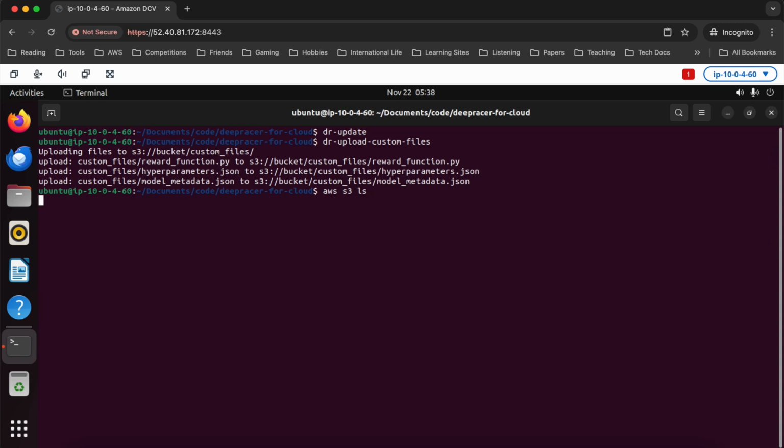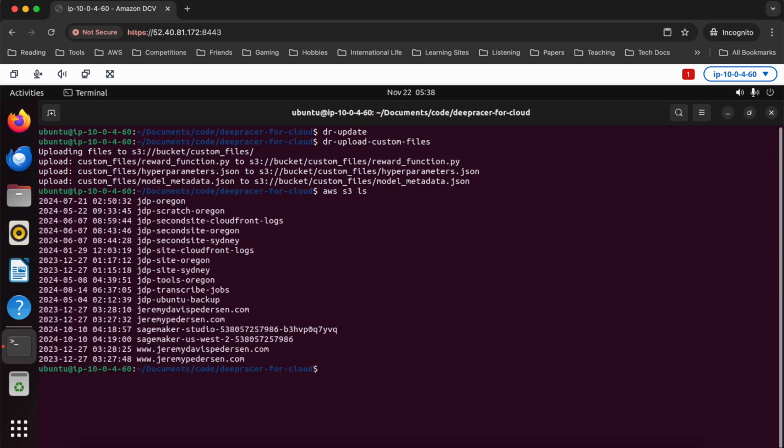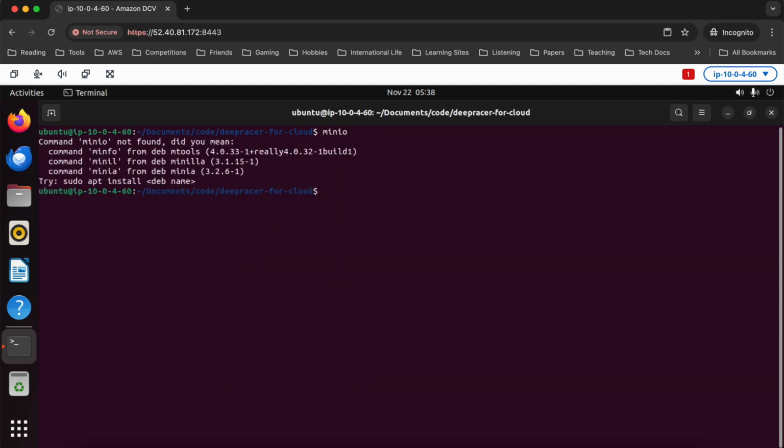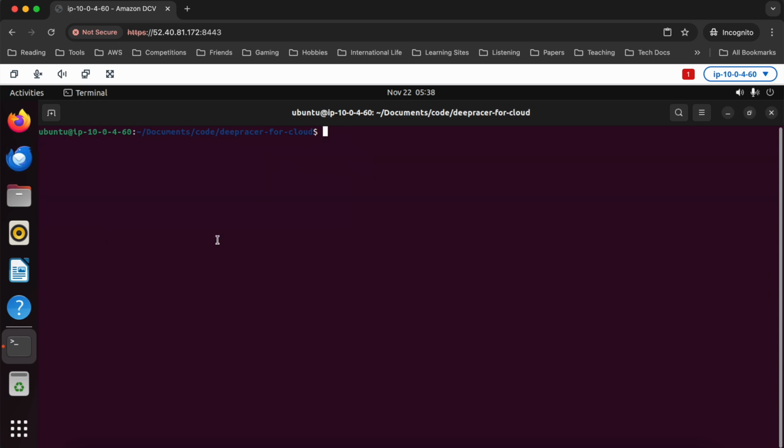And actually, you can see right now, again, because we have the S3 command installed and we're actually on an EC2, I can see all my buckets and stuff. We could change that so that we can direct this to point at MinIO instead, but we're not going to do that. If we want later on to talk to MinIO, we might have to make sure we've got the MinIO commands installed. I think they're called MC. Let's do that actually after we start and stop the training, because I don't want to show you that part just yet. Let's first try and run a training job.